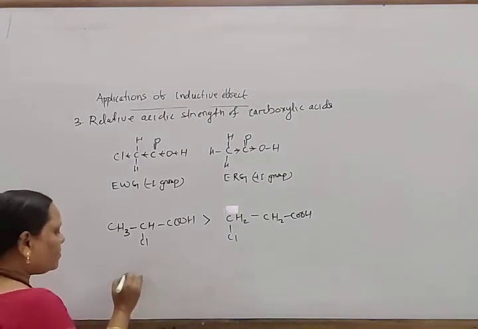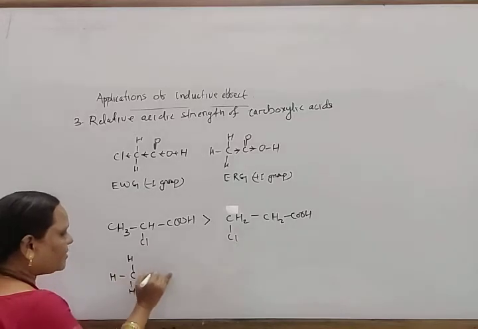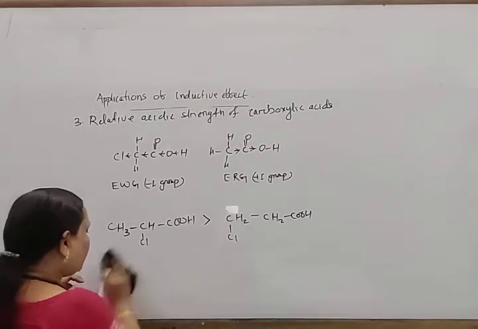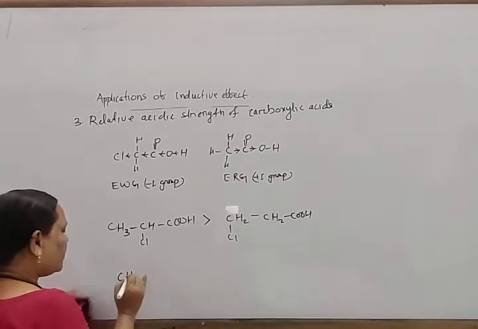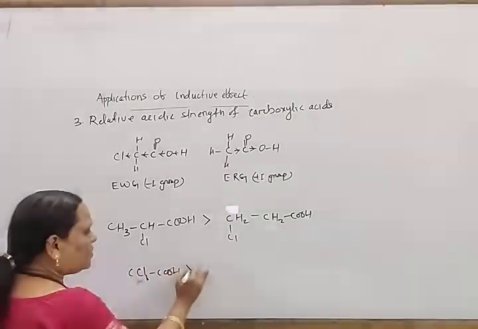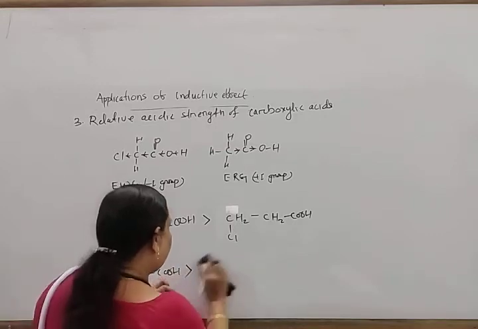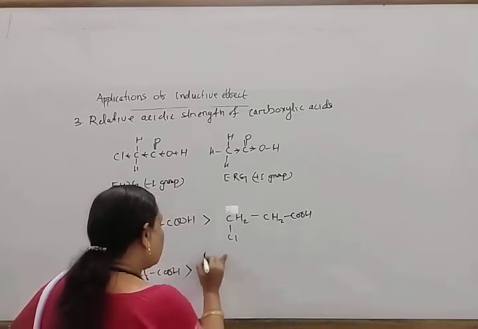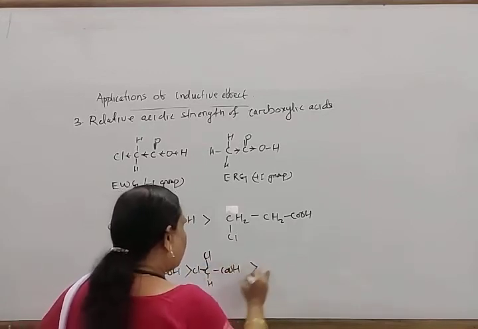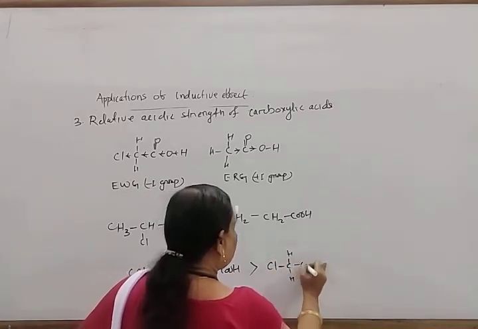And again I want to say here: CCl3COOH is the most acidic. Then CCl2HCOOH, which is greater than ClCH2COOH.